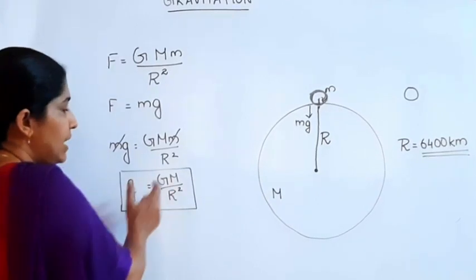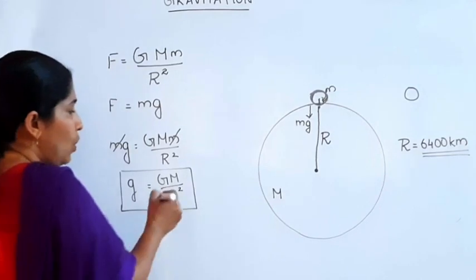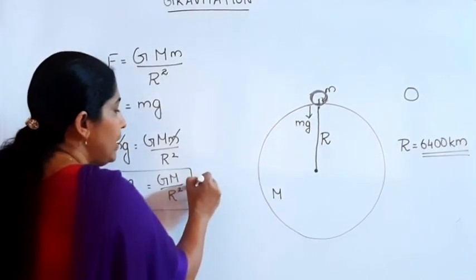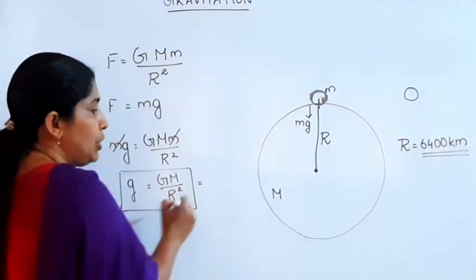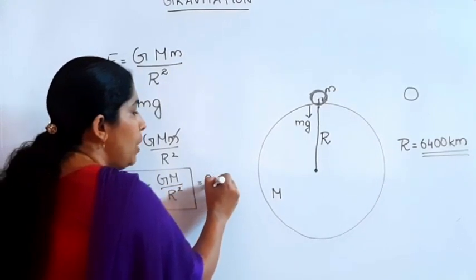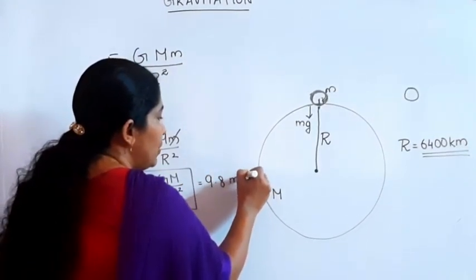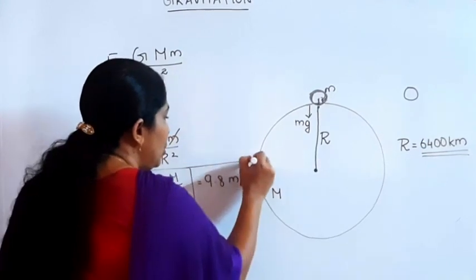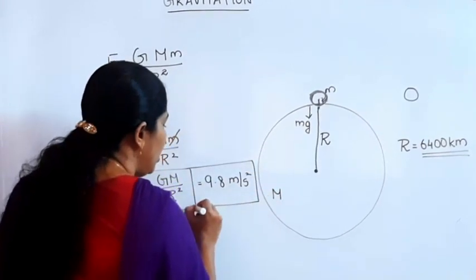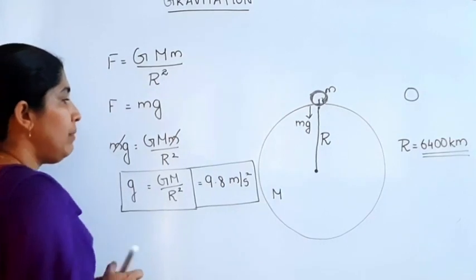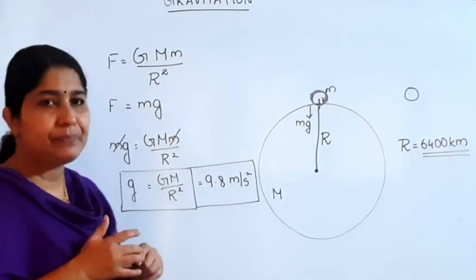Capital G is a constant. So, what about its value? On the surface of the earth, acceleration due to gravity is equal to 9.8 meter per second square.